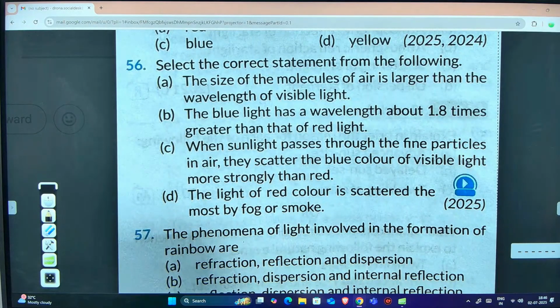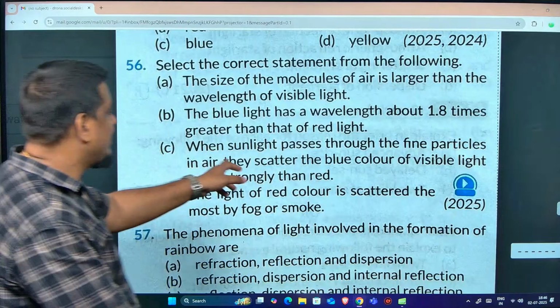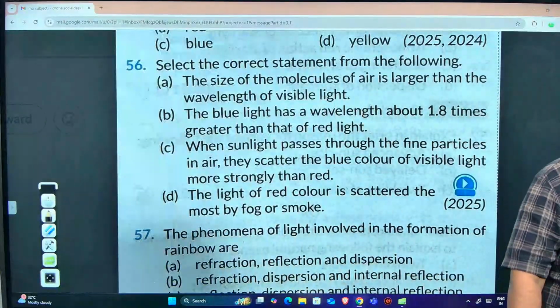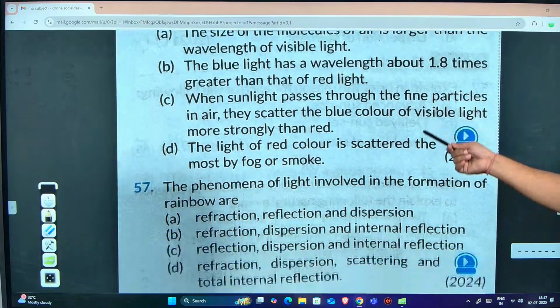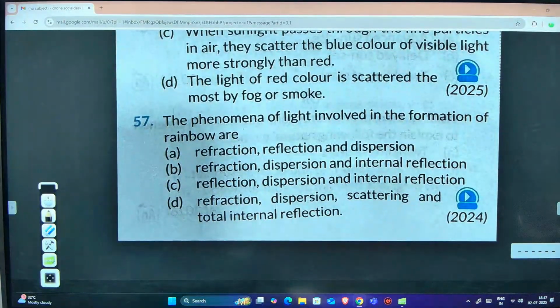All of you agree with C? I also think C only. Obviously C only. Sunlight passes through the fine particles, they scatter the blue color of the visible light more strongly than red. Anybody has doubt in this question? No, right? C is the answer. Question 57, C. Once again, 2 years back it came in the board examination.